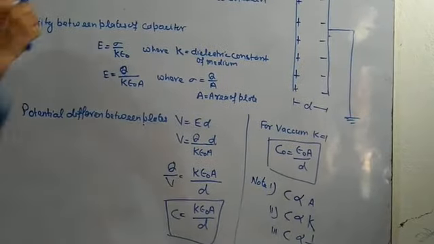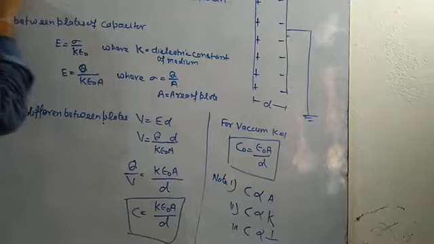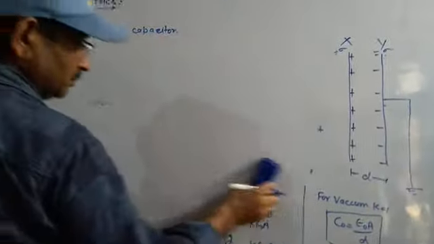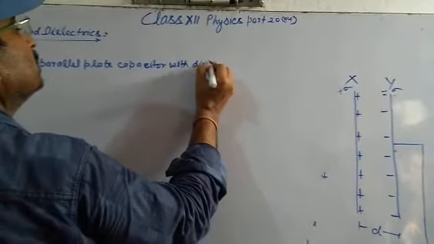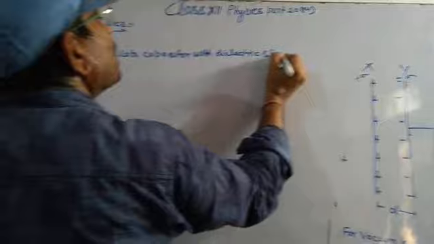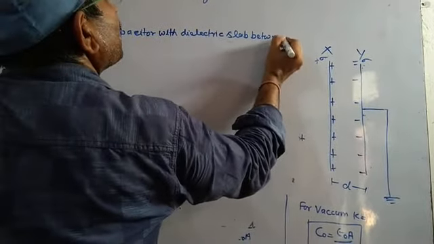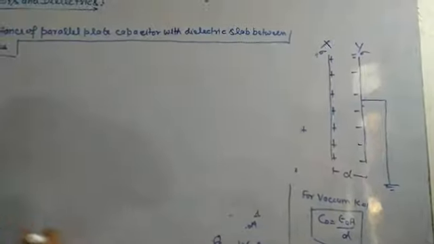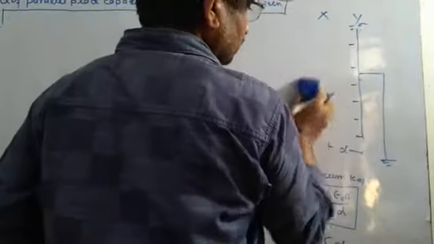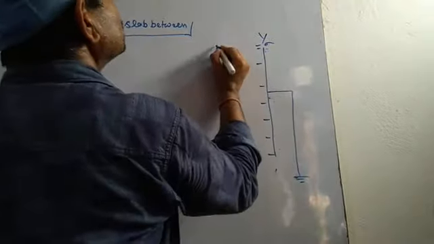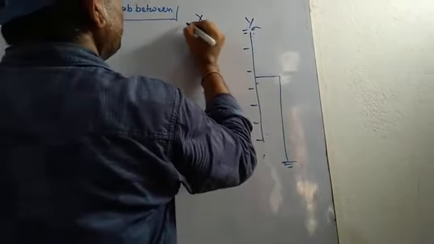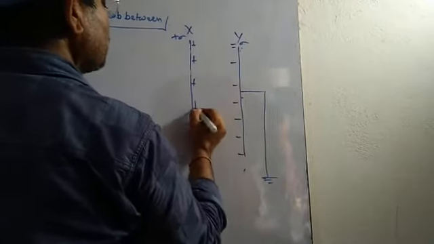With dielectric slab between plates. This is also a parallel plate capacitor, with plus sigma charge on the plate.